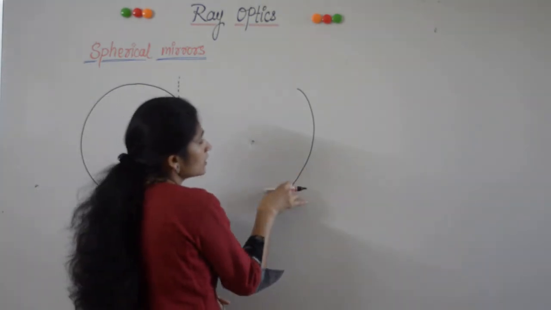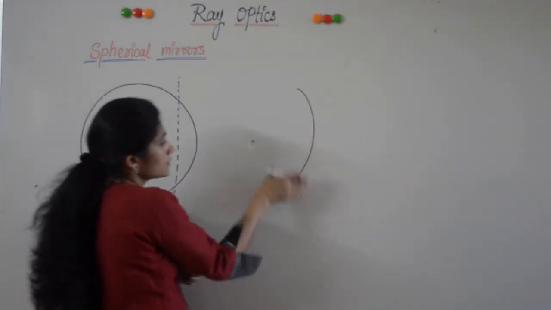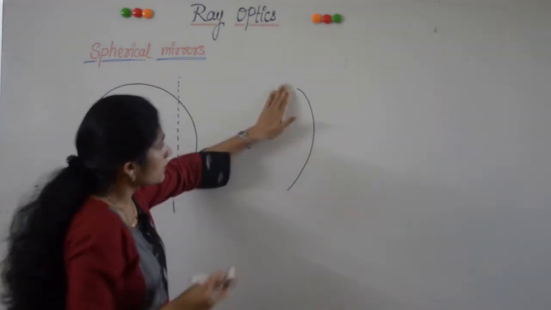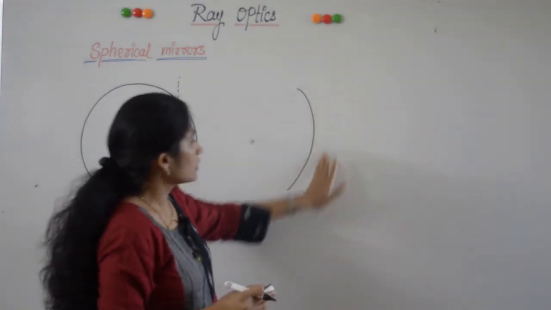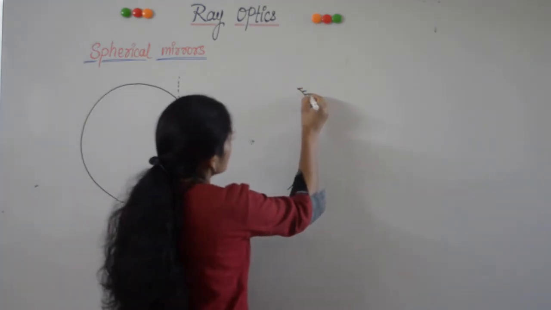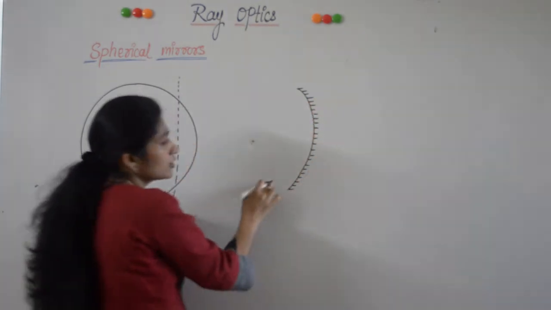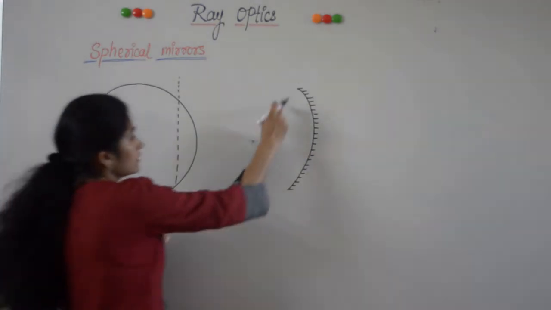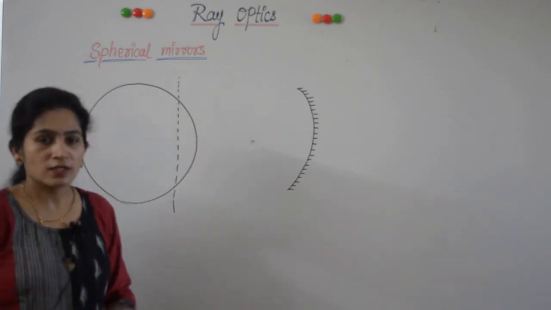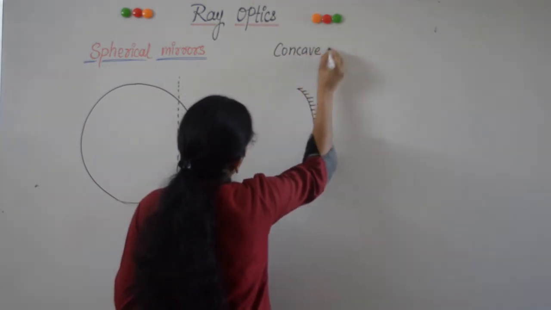This is neither a concave mirror nor a convex mirror unless we know which part of this spherical surface is silvered. Every spherical surface has two parts. This inner part is called the concave part and this outer part is called the convex part. When this outer bulging part is silvered and this inner part is made smooth and polished, then this inner surface becomes the reflecting surface. Such a mirror is called a concave mirror.